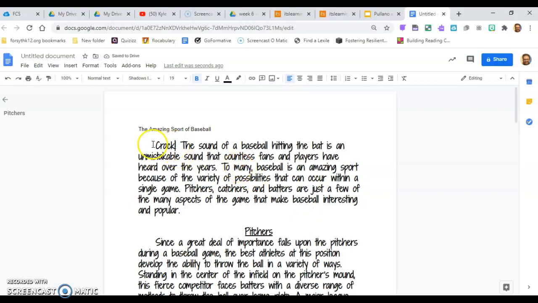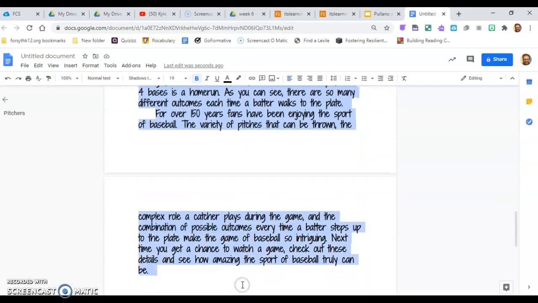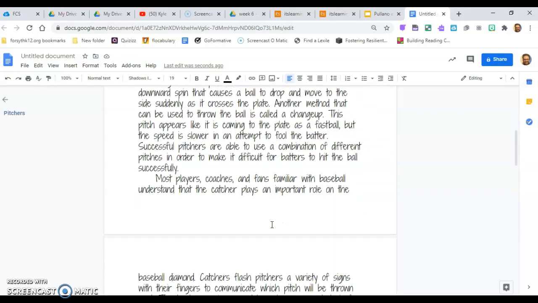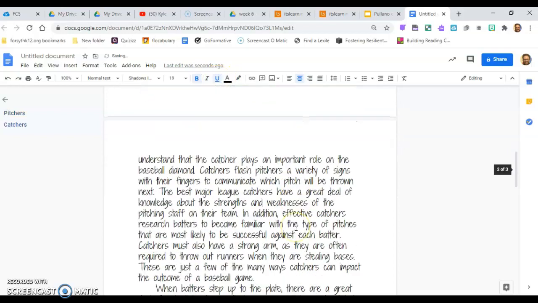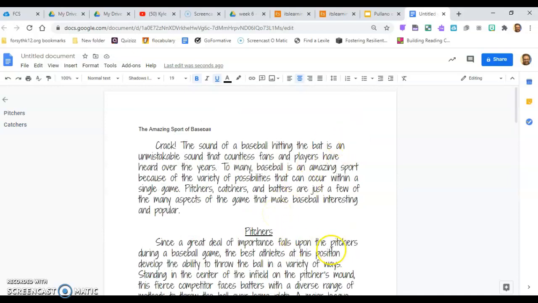What I notice here is these are all bold, so I'm actually going to take that and change that. You worry about the font, but here I realize it might have made it bold for you automatically from the slides. So I do pictures here. My second paragraph I'll enter, and that one is about catchers. So I have these headings, and I'm going to do that for each. I'm going to center it. Here I'm going to hit bold and underline. Do that for the third one, which is batters, and then like I said, you could put a few pictures in throughout.